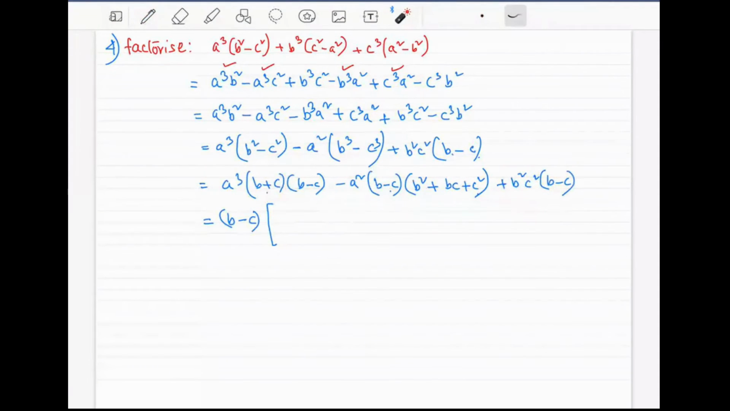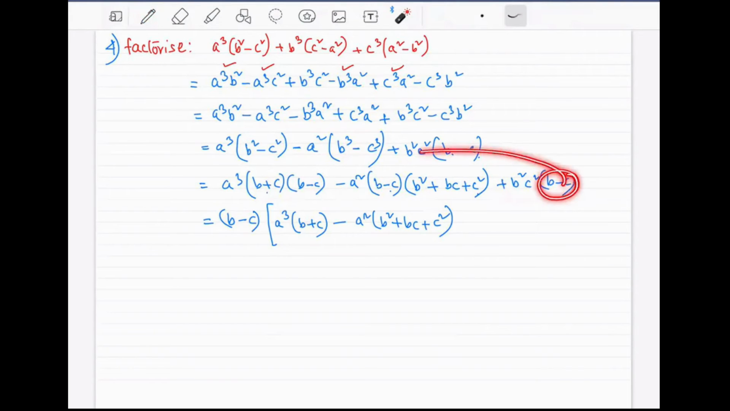So what's the remaining from the first term? b minus c is taken away, that means this part is remaining. Keep it here. Minus. This part is taken away, that means this part and this part right here, they will stay. What about here? b minus c is taken away already. b square c square will be remaining, plus b square c square.